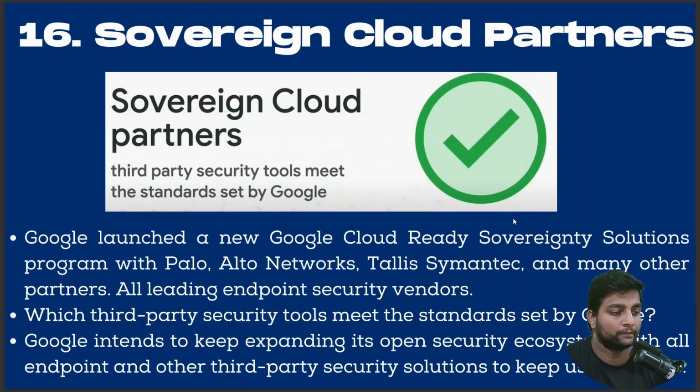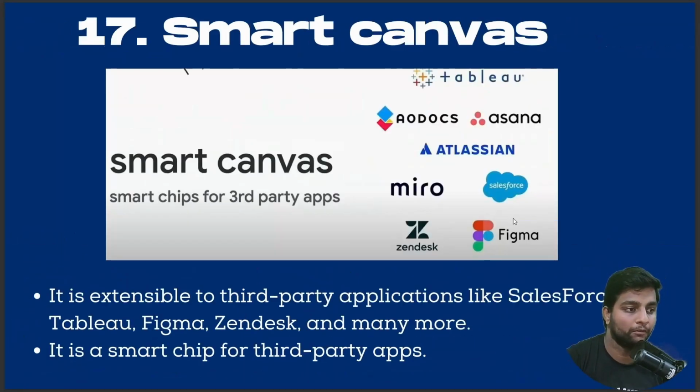Sovereign Cloud Partners. Google launches a new cloud-ready sovereign solution program with Palo Alto Networks and Thales Semitic and many other partners, all leading endpoint security vendors. Which third-party security tools meet the standards set by Google? Google intends to keep expanding an open security ecosystem with all endpoint and third-party security solutions to keep users secure. Good update. Let's go with the 17th update now.